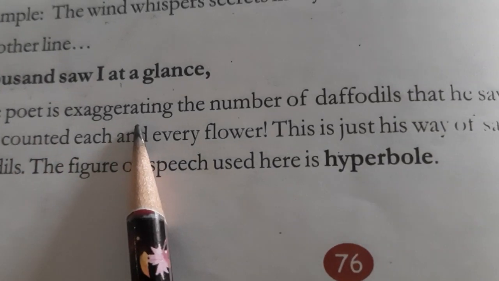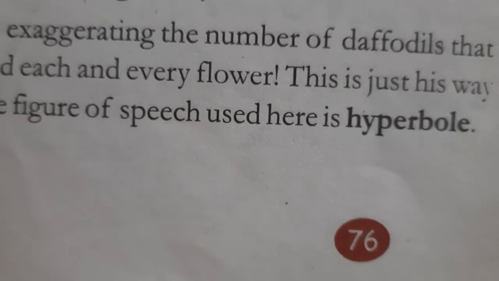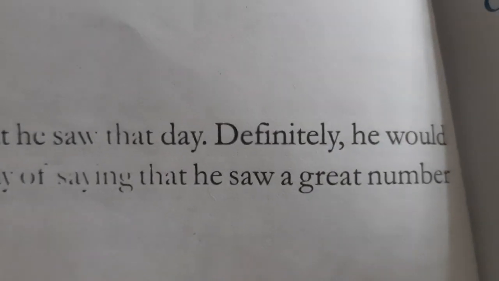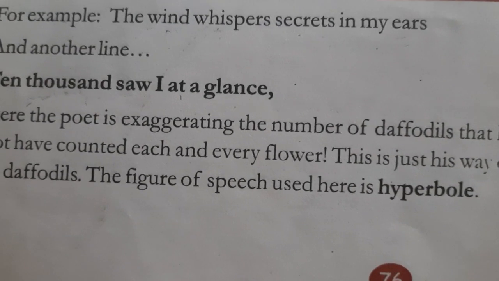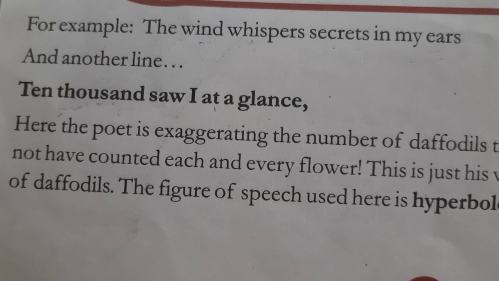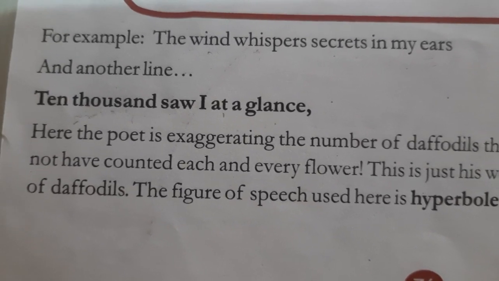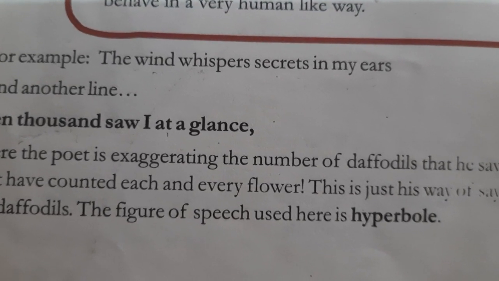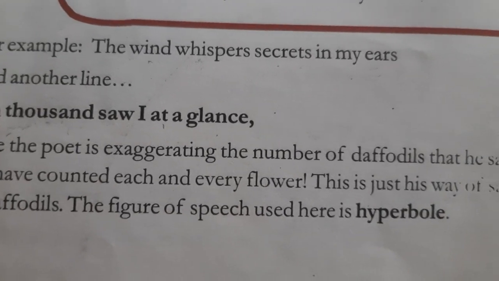Here, the poet is exaggerating the number of daffodils that he saw that day. Definitely, he would not have counted each and every flower. This is just his way of saying that he saw a great number of daffodils. The figure of speech used here is hyperbole. So, he definitely means that he has seen a huge bunch of daffodils, and that's what he wants to convey to his listeners, to his readers, by exaggerating and giving a huge amount of 10,000.